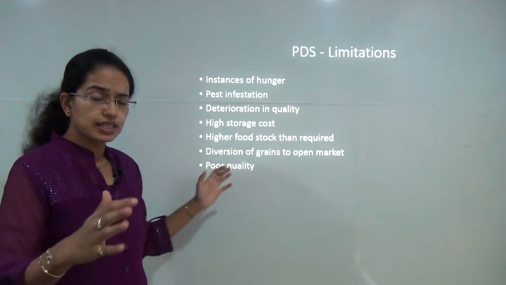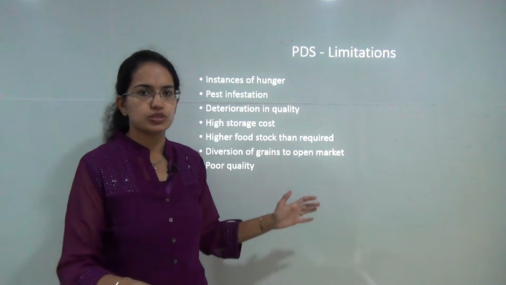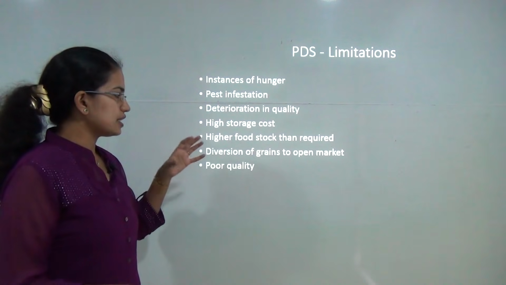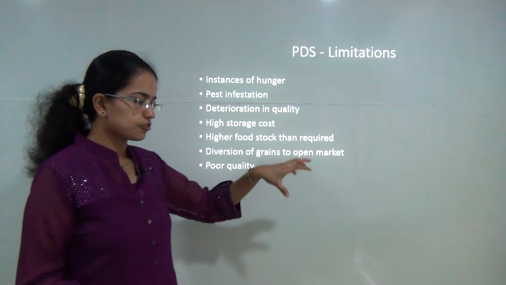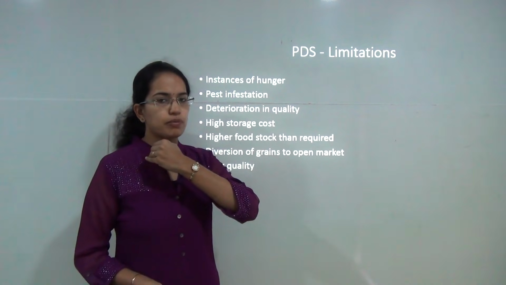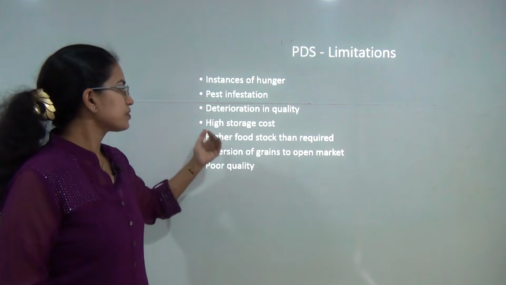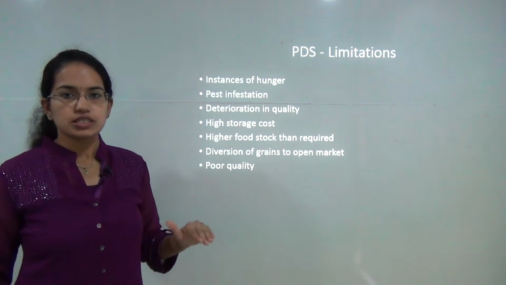Again, a large quantity of stock goes unused, so it is being wasted. There is diversion of grains meant for the ration shops for the poor, which are diverted to the open market at a lower price. Then the quality, as we said, and the storage cost is indeed very high.